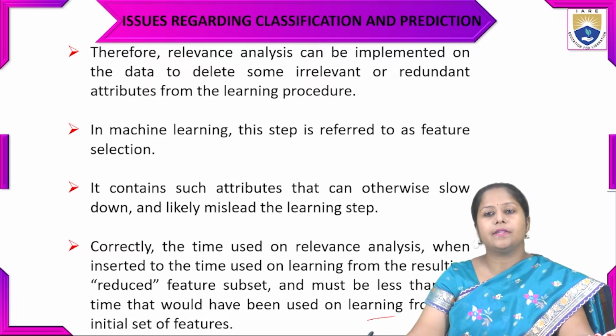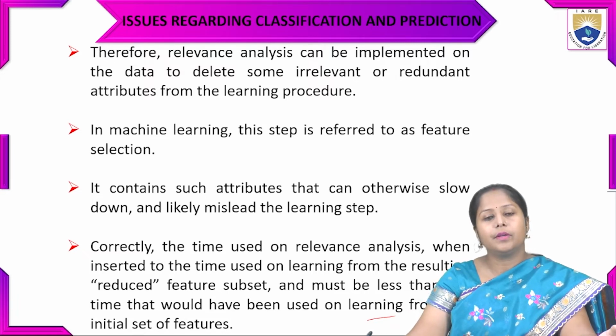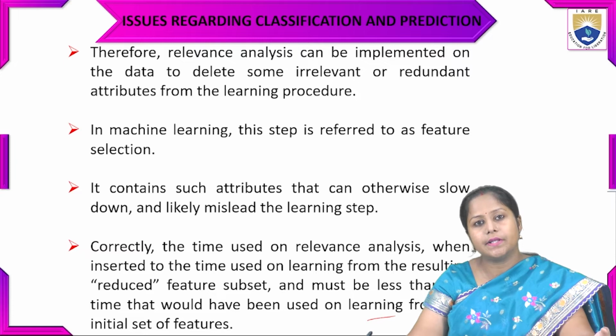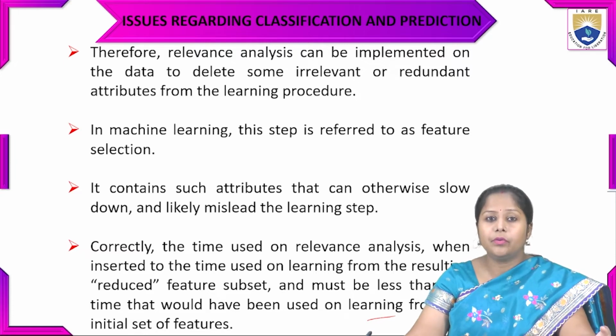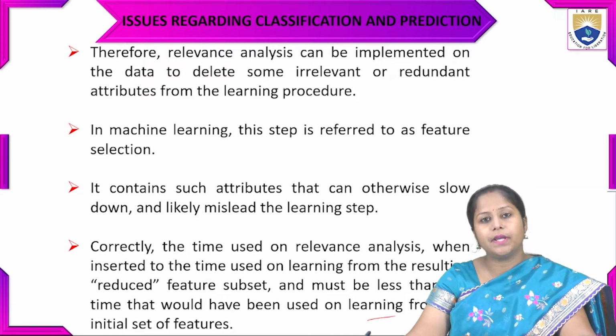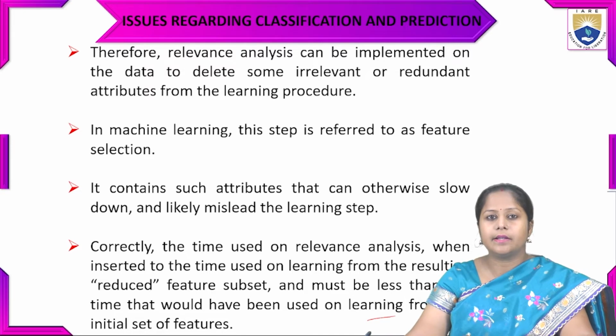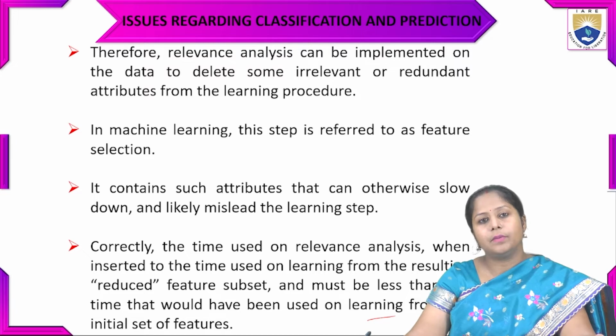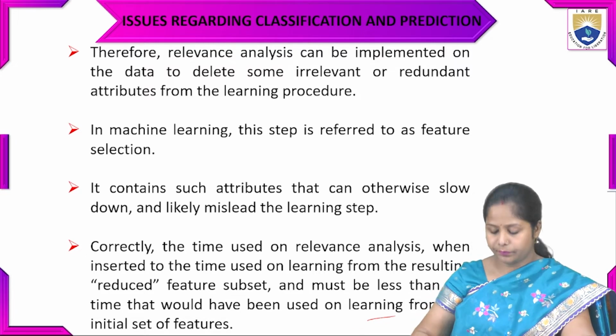So we have to remove those particular features and form a feature subset before the processing of that particular data set. In the pre-processing phase, we have to get rid of the data set or values that are going to mislead the learning phase.